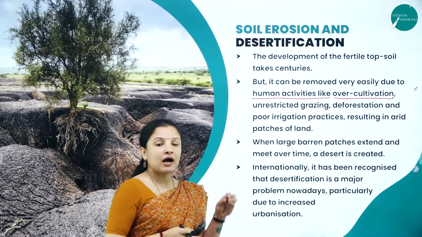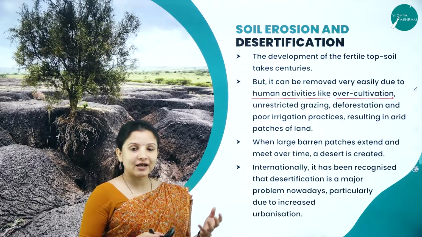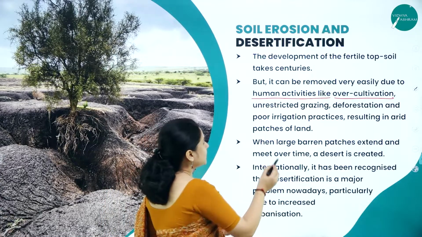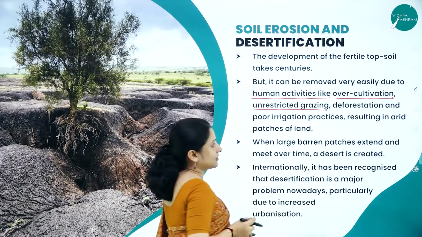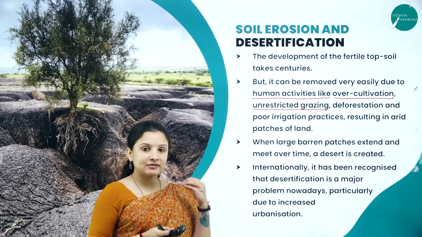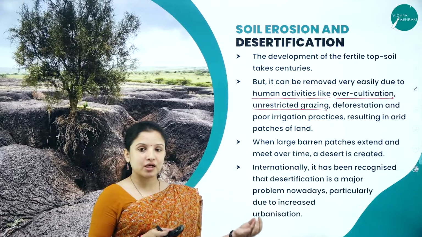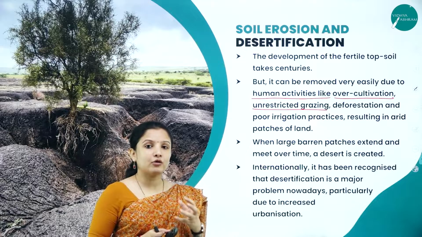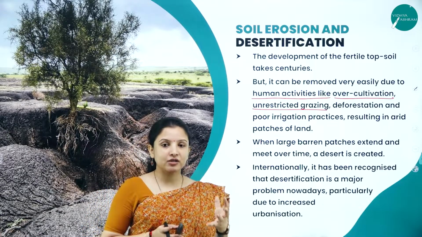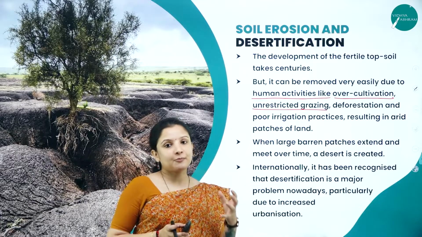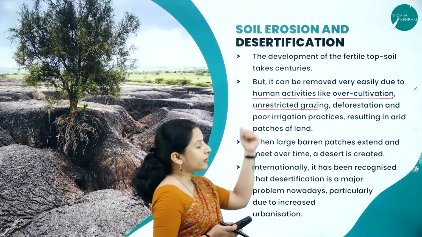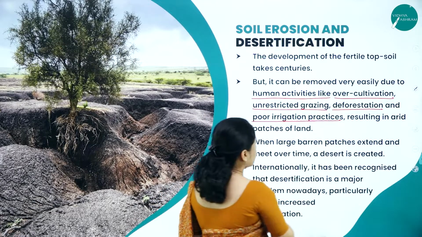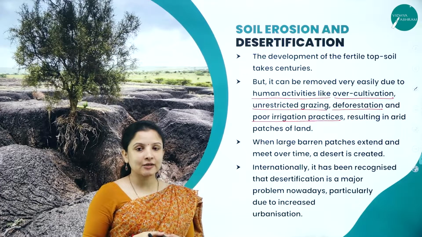Here we are unnecessarily degrading natural resources by excessively cultivating agricultural lands and by unrestricted grazing. What happens if we continuously allow animals to graze on a particular land? Then the grasses will get eaten away. Grasses are one of the main plants that root so well in the soil that they prevent soil erosion. Therefore, soil erosion can occur, and also deforestation and poor irrigation practices all result in soil erosion.